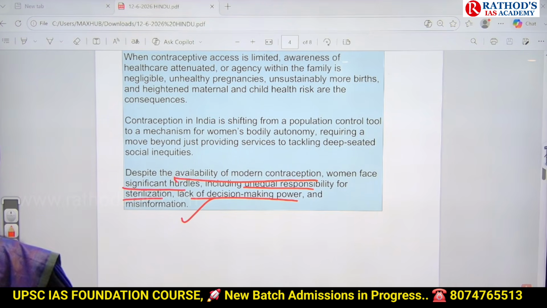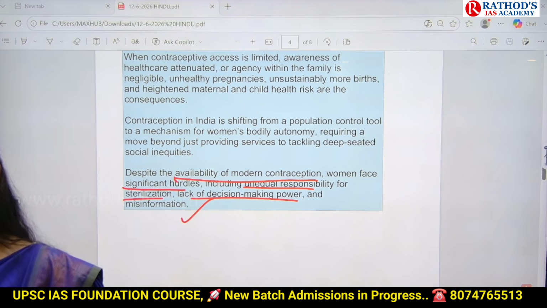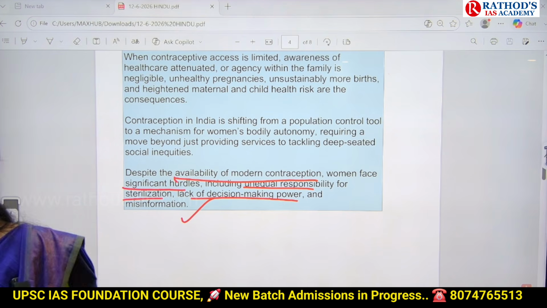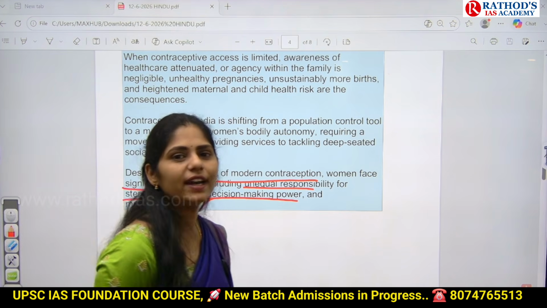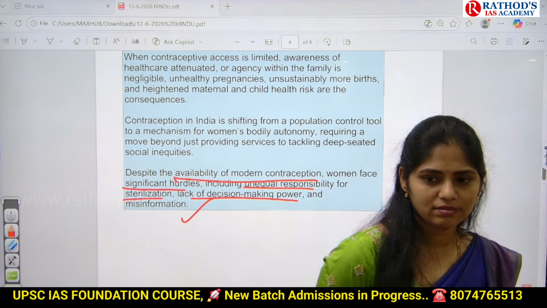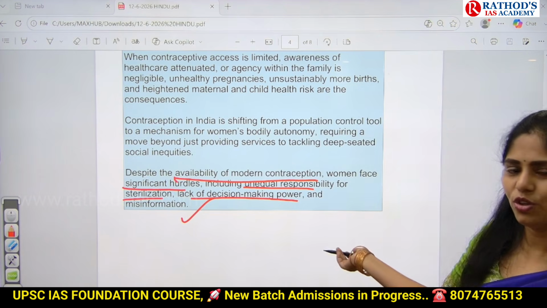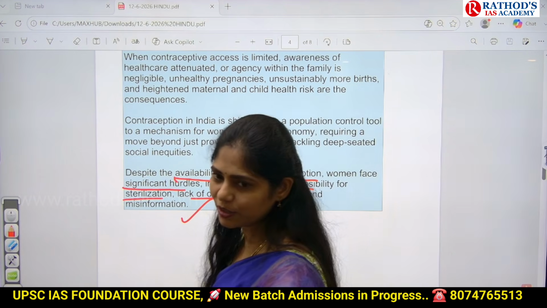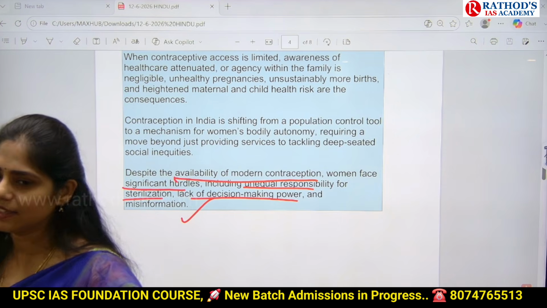Are you understanding? In this way, you will be getting a question. Obviously, if you are posted in remote areas, you have to tackle this kind of problem also. So think, how can you empower women related to their reproductive rights? Clear? In this way, you may get a case study in your ethics also because it is authentic data.